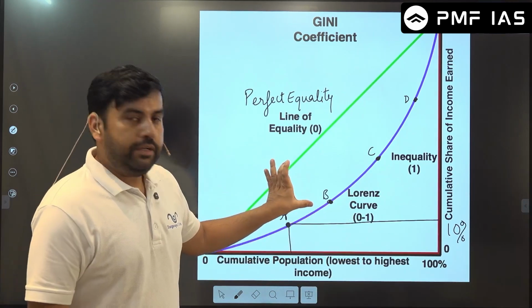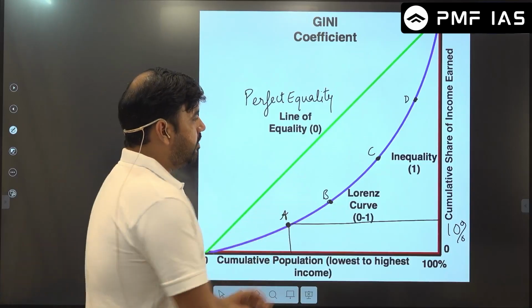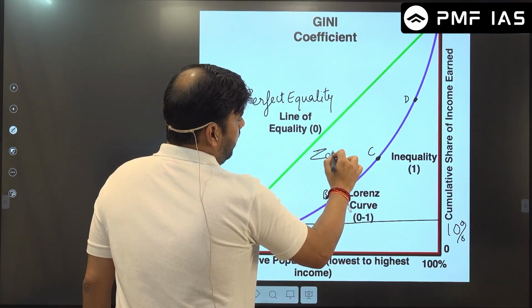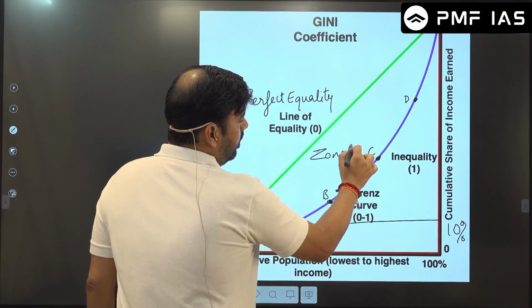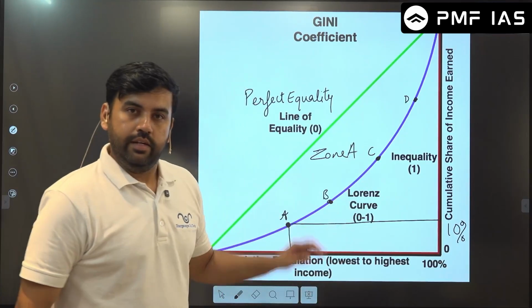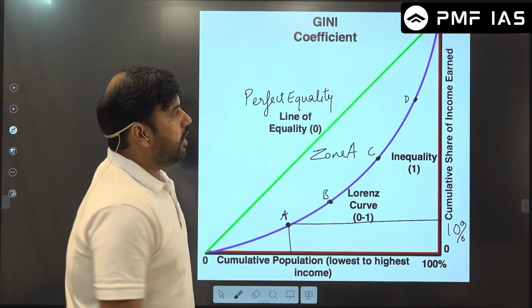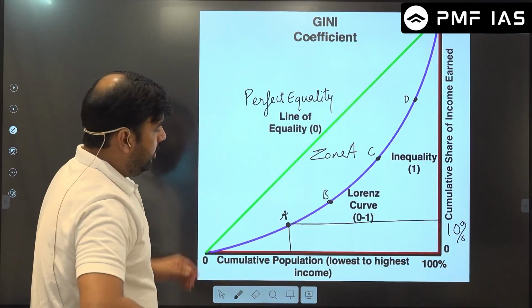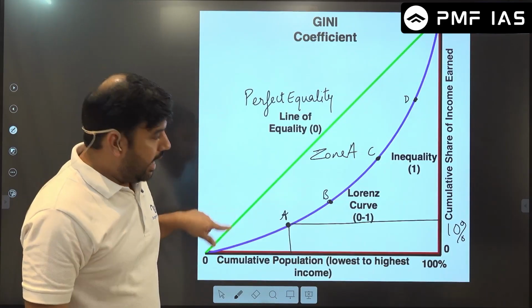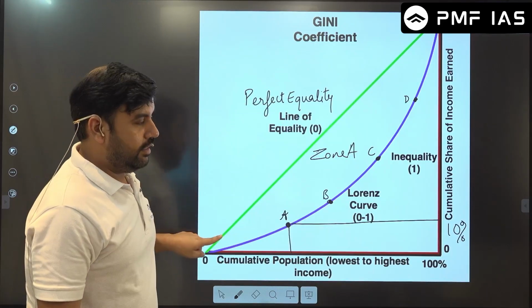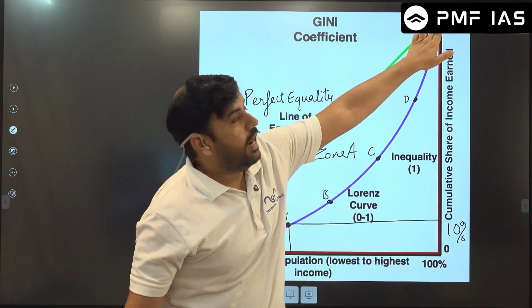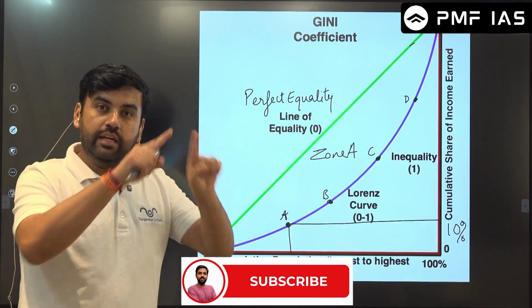Now the difference between these two, this area, is known as zone A. Now this perfect triangle that you see over here, look at this green line and the triangle that it is creating, right? So from here to this point, to that point, and again there's a triangle.